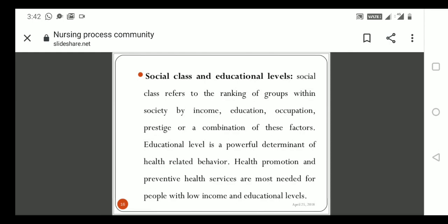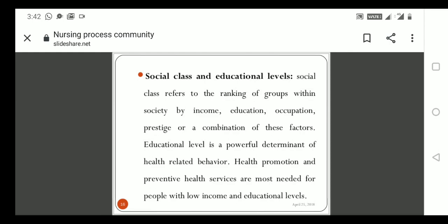On the basis of economic status, sometimes we give a ranking, and education also. Whoever has a higher degree, we can make it a higher position. And occupation, then prestige, and also some other combination of all those factors. So income, education, occupation, and prestige.